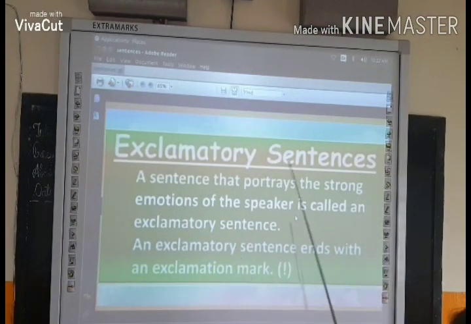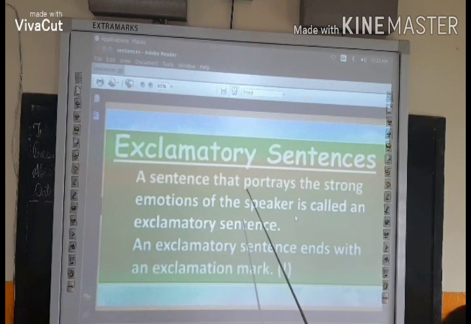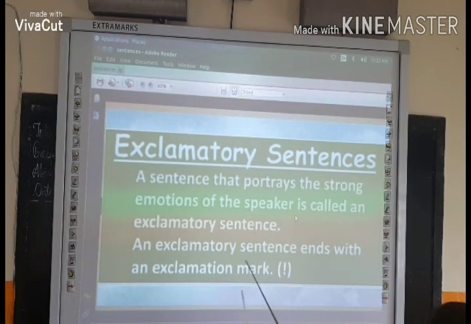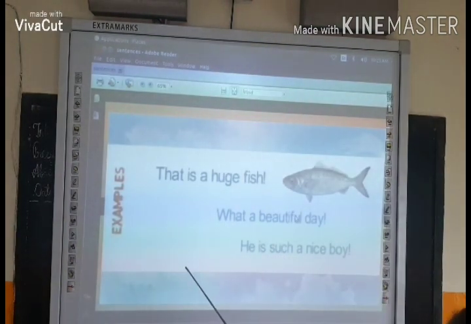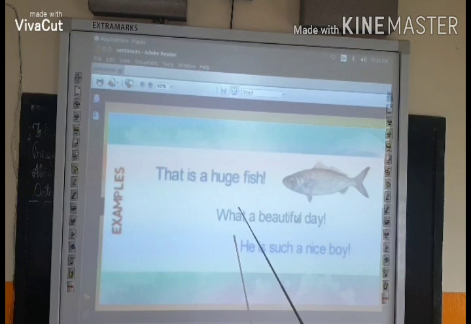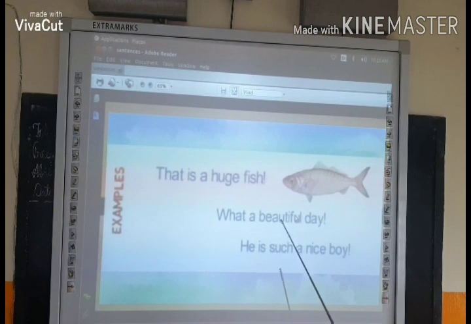Now the third one, exclamatory sentences. A sentence that portrays the strong emotions of the speaker is called an exclamatory sentence. In this sentence we tell about the emotion that we are happy, sad, surprised. And exclamatory sentences end with an exclamation mark. Now example, that is a huge fish. The person is very surprised that the fish is very huge. What a beautiful day. The person is very happy to see the